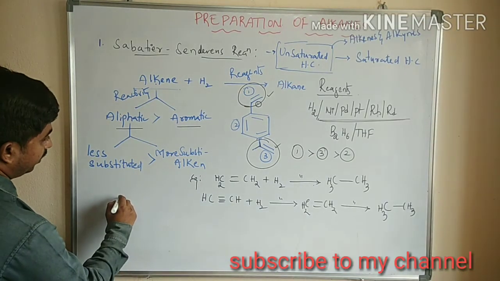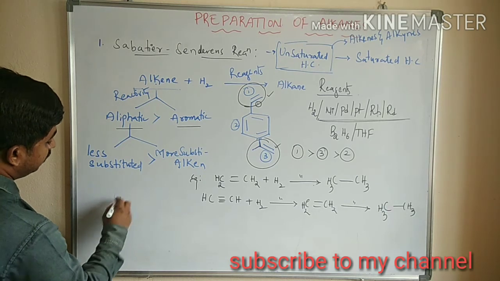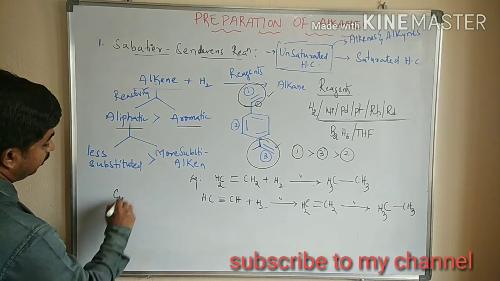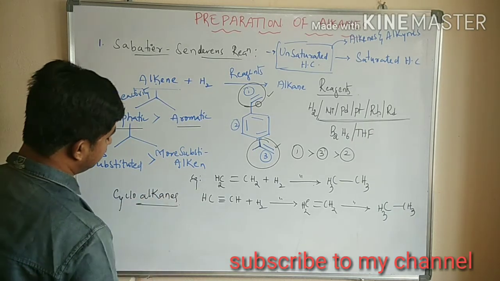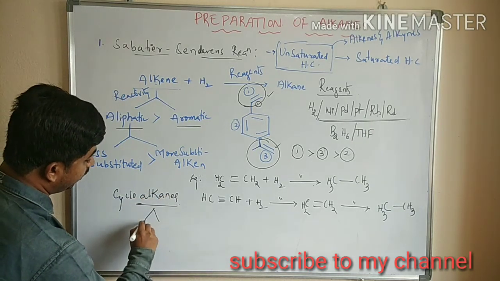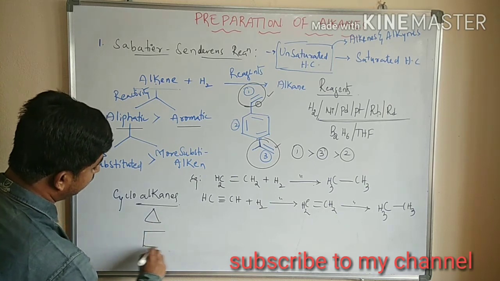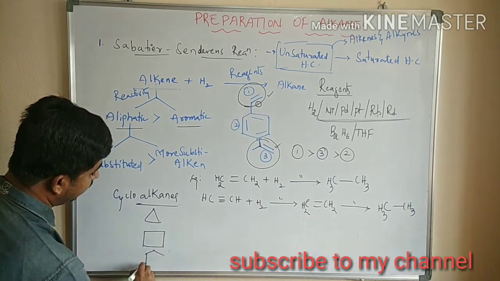We can also prepare alkanes from cycloalkanes, such as cyclopropane, cyclobutane and cyclopentane.